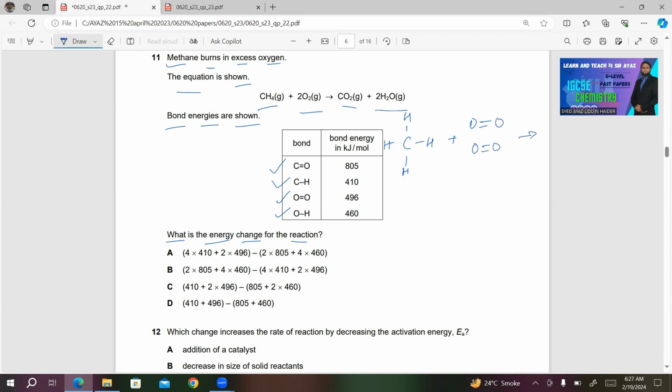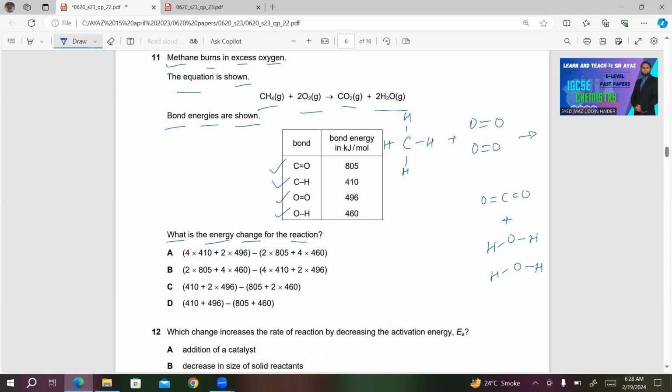This is the reactant side. Now the product side, carbon dioxide, CO2: O=C=O, because we have 1 mole of carbon dioxide, and then we have 2 moles of water, that is H2O. Then we'll have H–O–H, H–O–H.